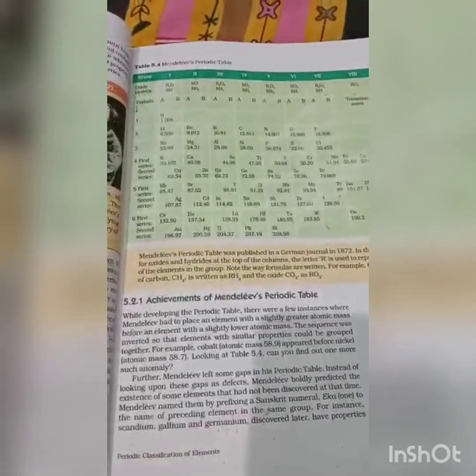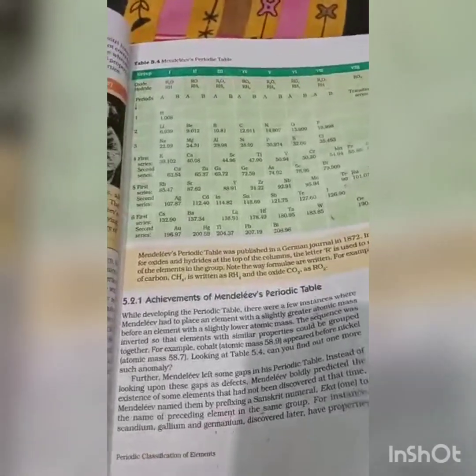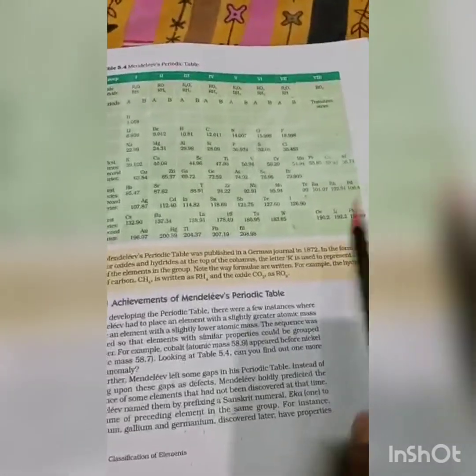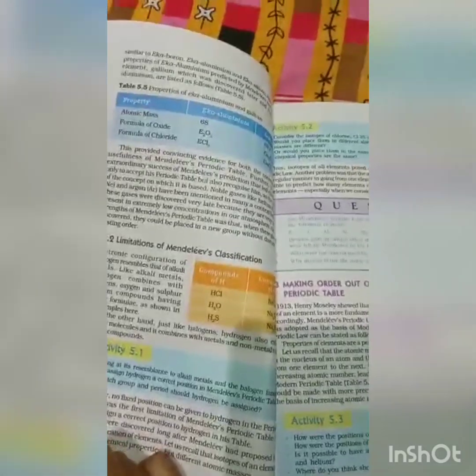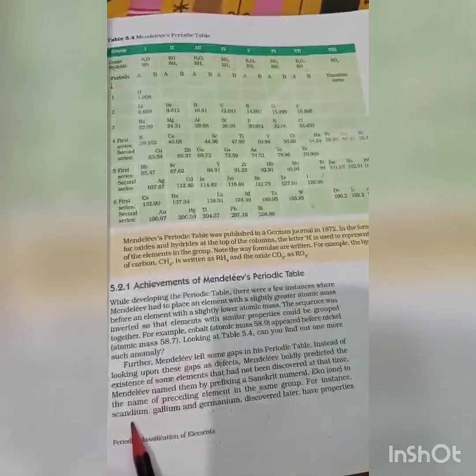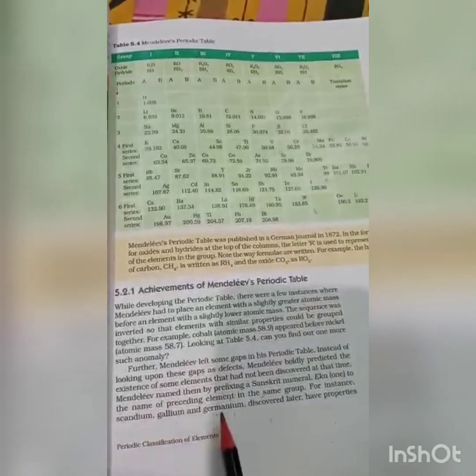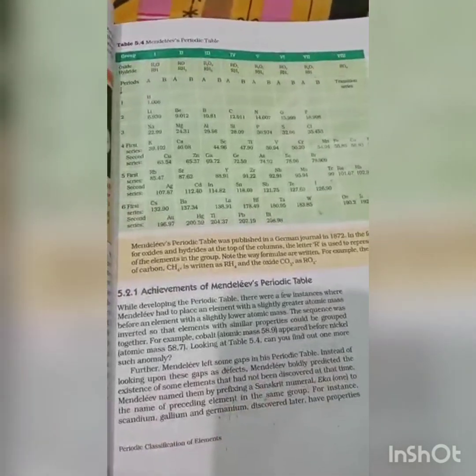So he predicted the properties of the elements in the vacant spaces and he named them Eka-boron, Eka-aluminium and Eka-silicon. In the future these were discovered, and the properties which he predicted also matched. So these were named now as scandium, gallium and germanium. So see how accurate his prediction was.